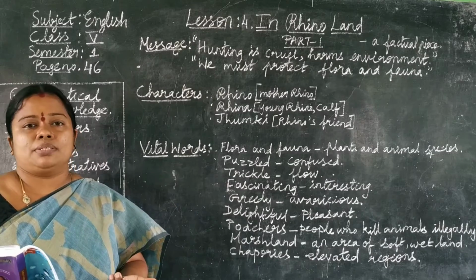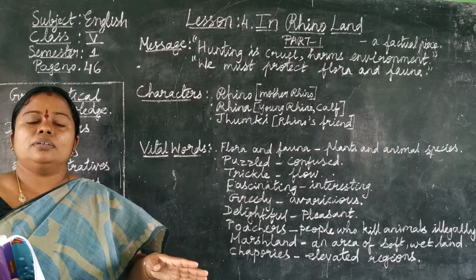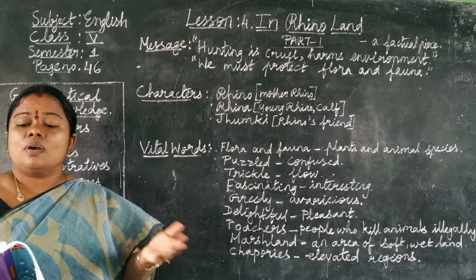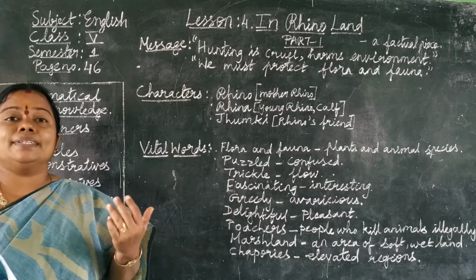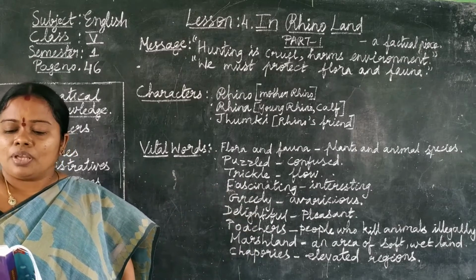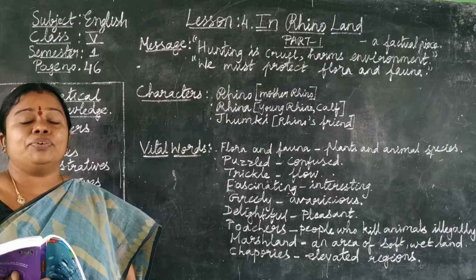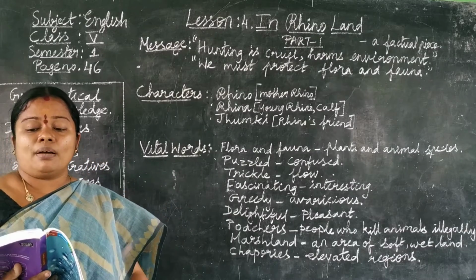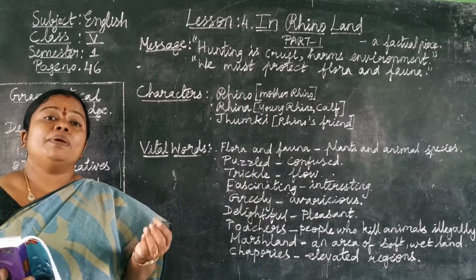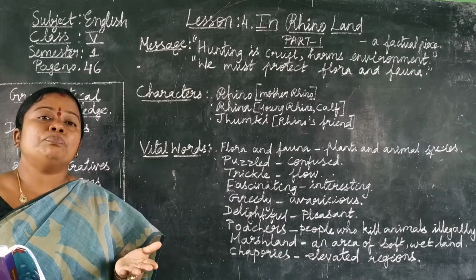A group of animals. Okay, so though they won't live in a group in that park, they are able to see many other rhinoceroses or small groups of mothers and their calves roaming, wandering in that national park. We sometimes exchange notes and discuss how relieved we are not to have to worry about hunters and poachers. What do you mean by poachers, children? The people who hunt animals illegally in the forest. They are called poachers.